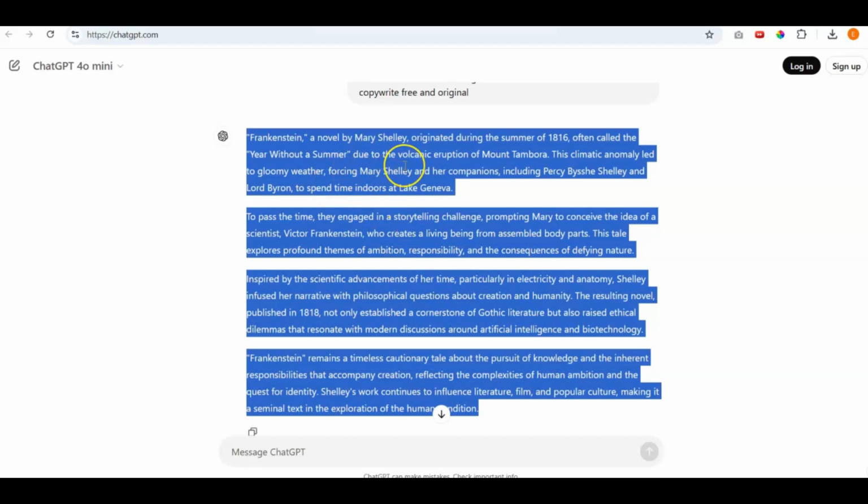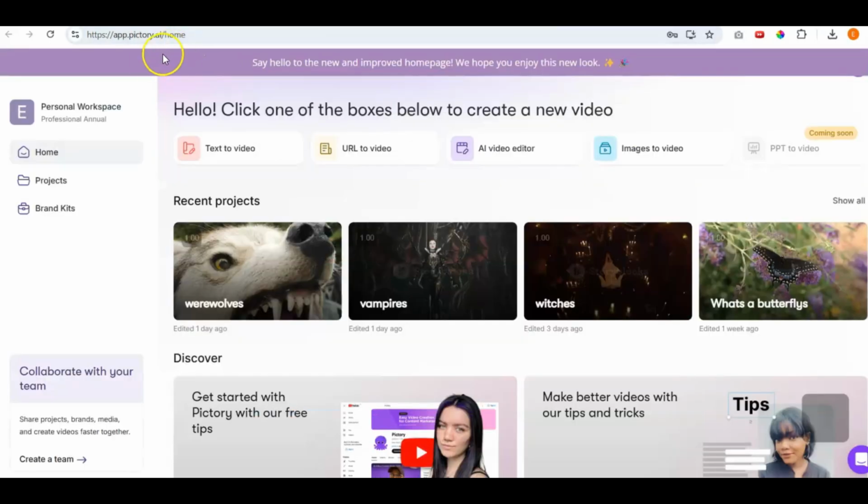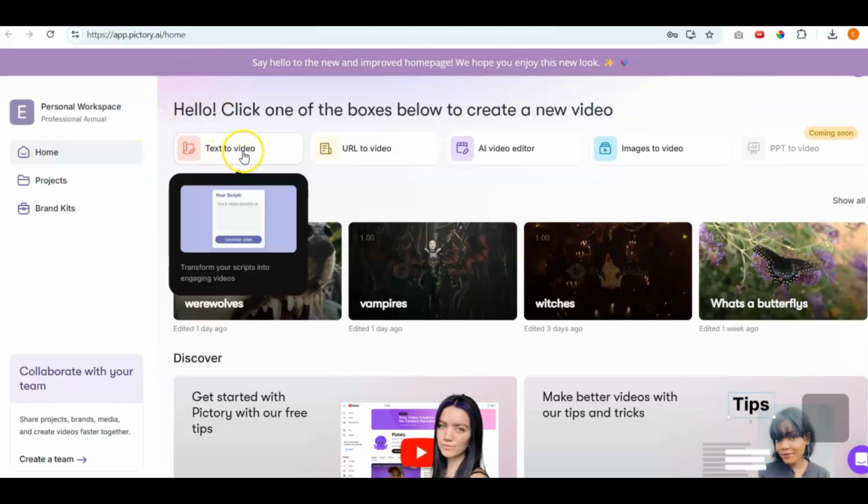And again, for simplicity's sake, we're just going to take what we have here, and then we're going to head over to Pictory. So Pictory is an AI-based video software program. It's very easy to use. This one is the paid version. I'm going to go from text to video.